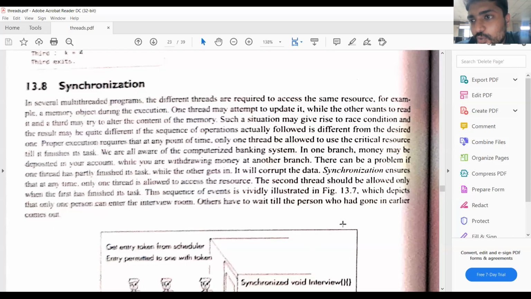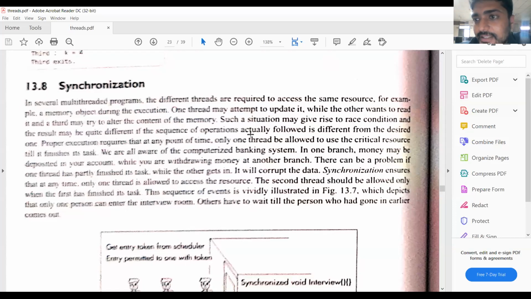So threads can be created in two ways. The first one is by extending from the thread class and the second is by implementing the Runnable interface. We have seen the examples for the thread class as well as the Runnable interface. And then we have seen the thread priorities. Priority starts with 1 and ends with 10. When we create a thread, the default priority is 5. We can change the priority values by using setPriority and getPriority.